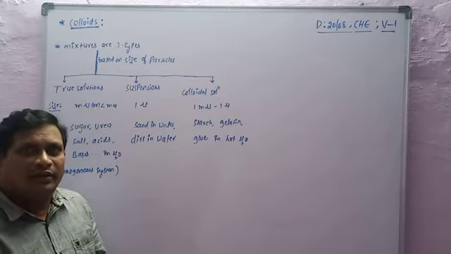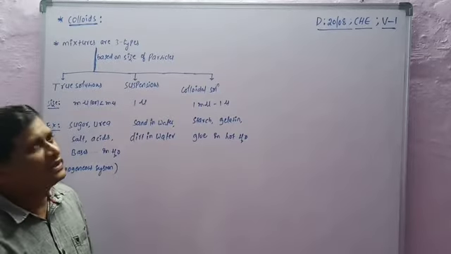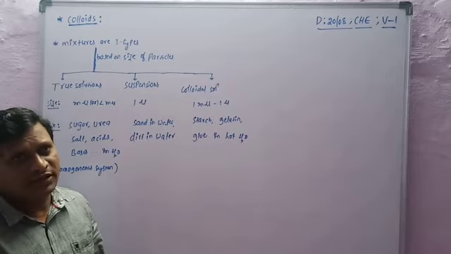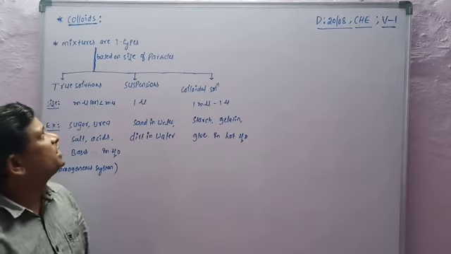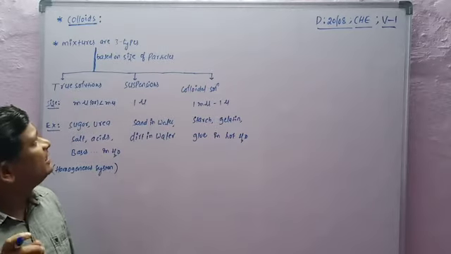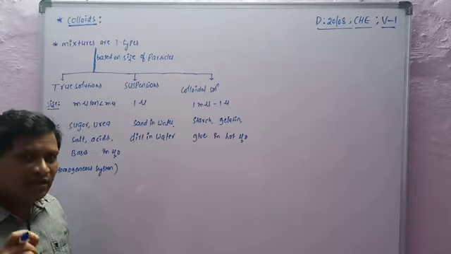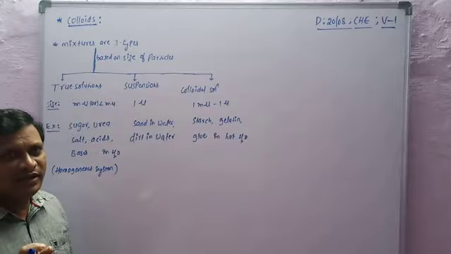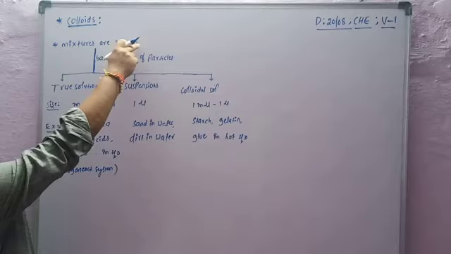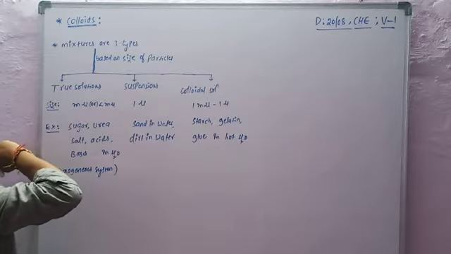After completion of catalysis, enzyme catalysis also. So the next one is colloids. What are colloidal solutions and true solutions? Mixtures are classified into three types based on the size of the particles. So what are the three types?